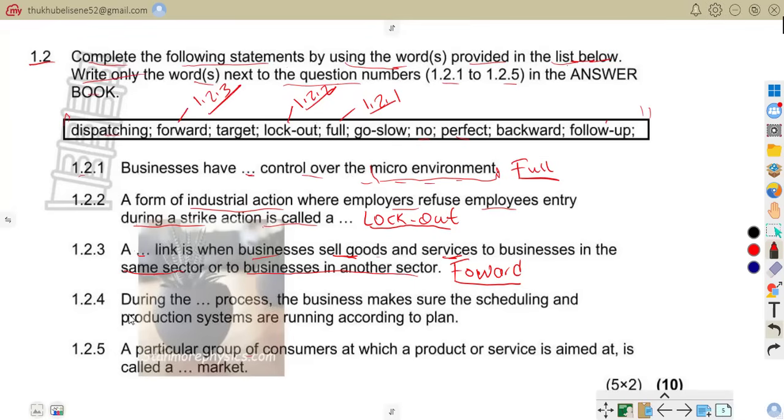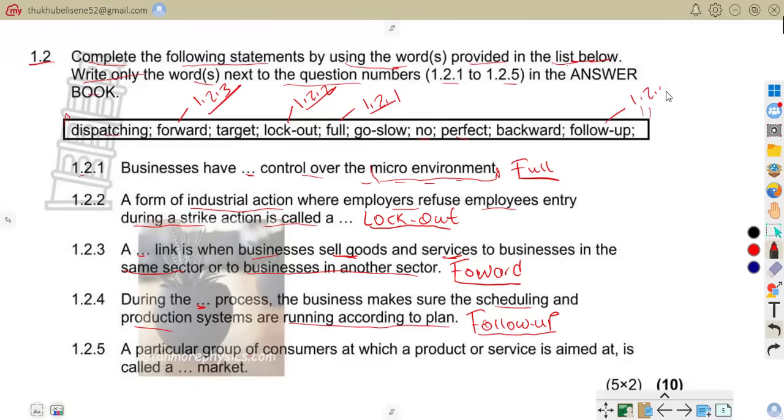Now let us be on 1.2.4. During the dash process, the business makes sure that the scheduling and production systems are running according to the plan. So during what? During follow-up. So we do a follow-up.